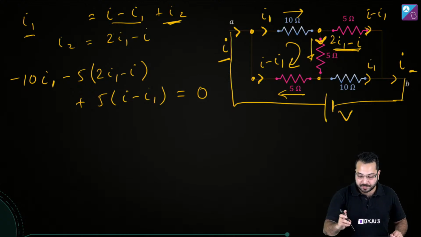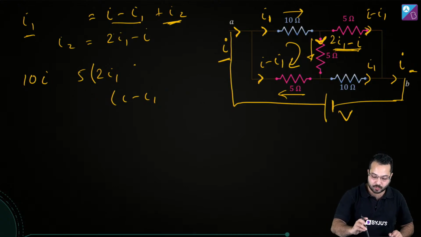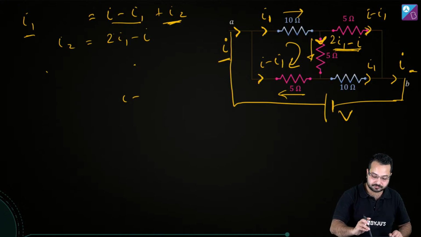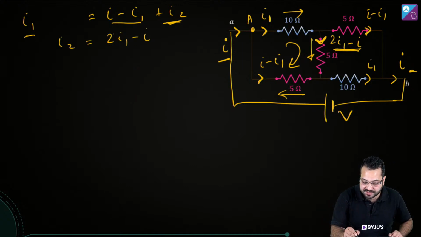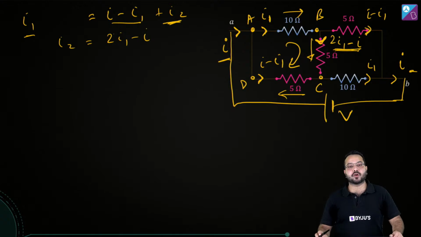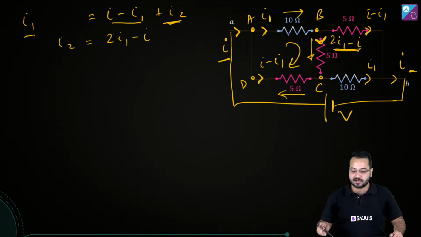Alright, if you want me to name the points, sure, I'm going to name the points if that is going to make it easier. Let me do that again, don't worry. So let's call this A to B to C to D and back to A. This is what I'm going to go for: A, B, C, D, A. And I'm going clockwise. Okay, let's start.